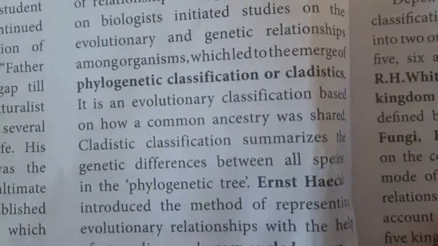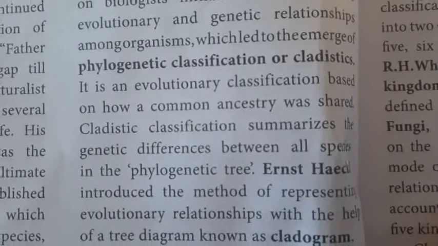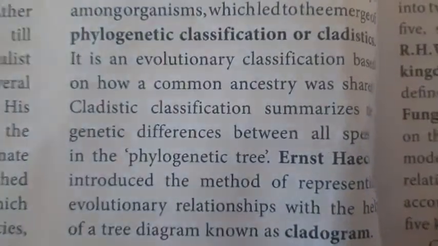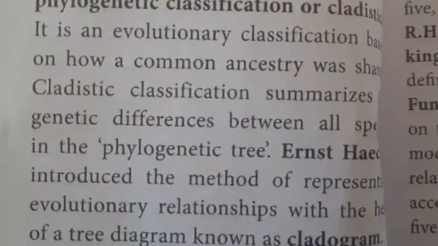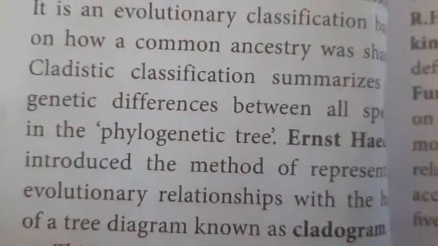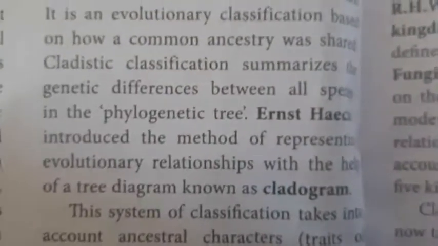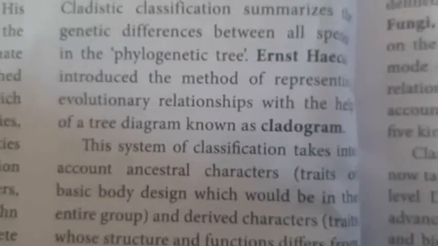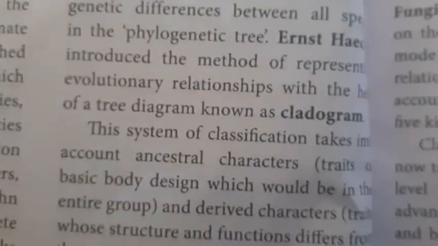This is the evolutionary classification based on how common ancestors were shared. Cladistic classification summarizes the genetic difference between all species with the help of phylogeny. We identify the ancestral character. Ernst Haeckel introduced a method to represent evolutionary relationships with the help of a tree diagram. This tree type of diagram is called a cladogram.